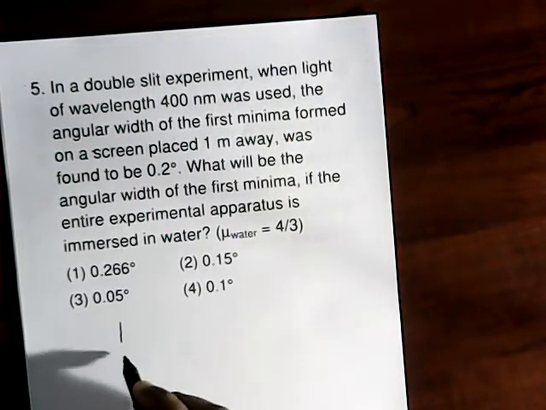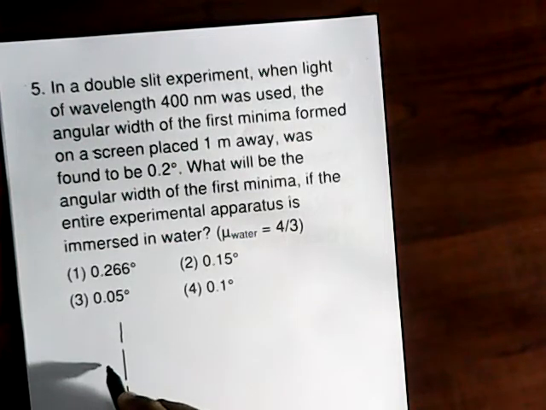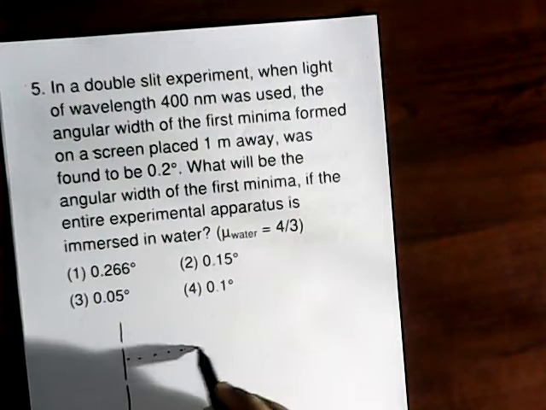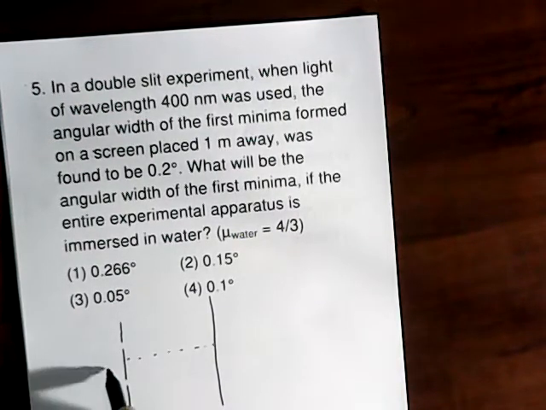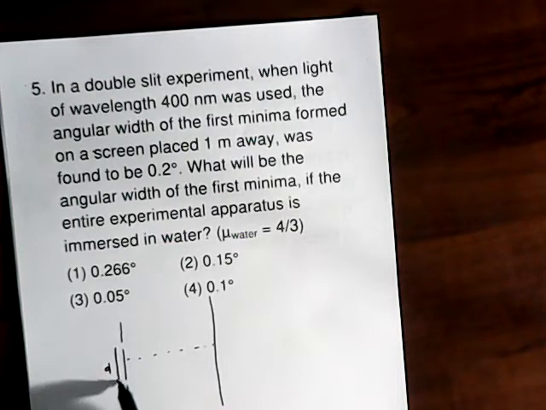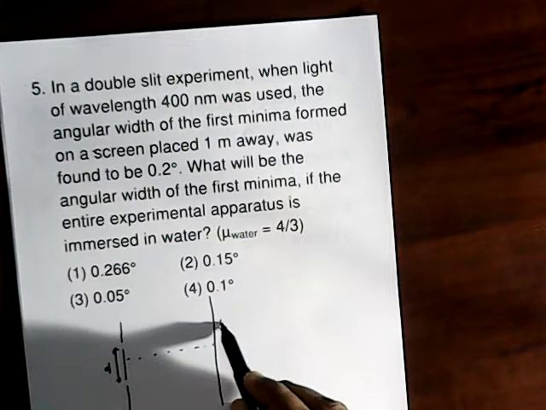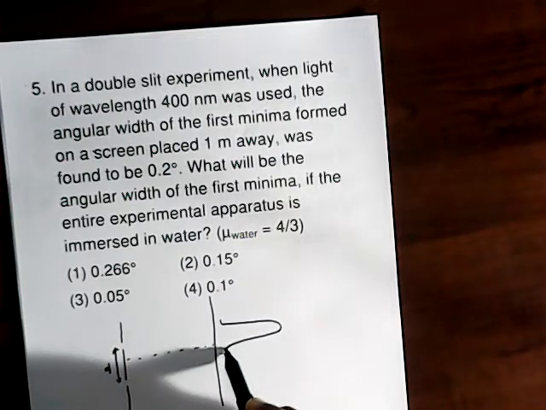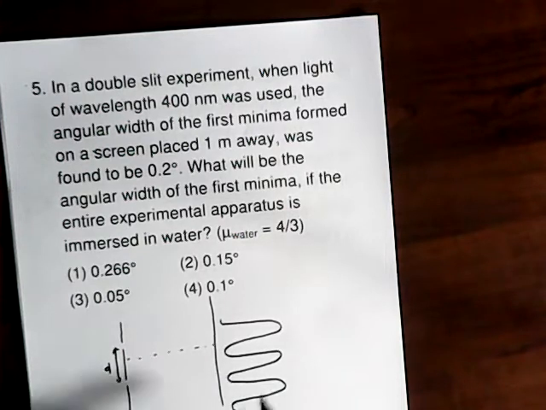So we can draw the figure. The two slits have a separation d, and the screen is at a distance capital D. The intensity variation is similar.